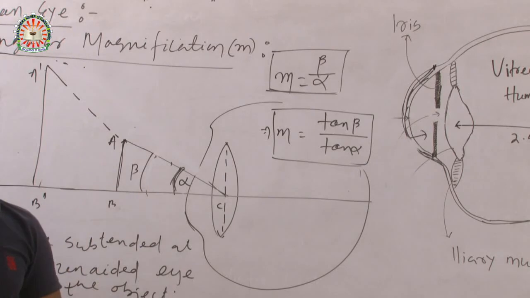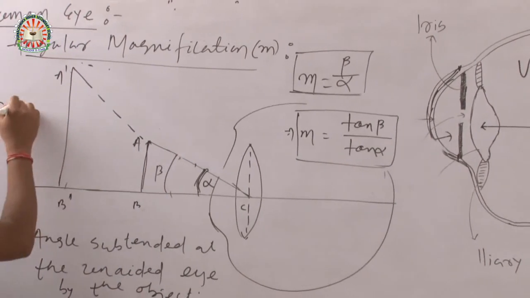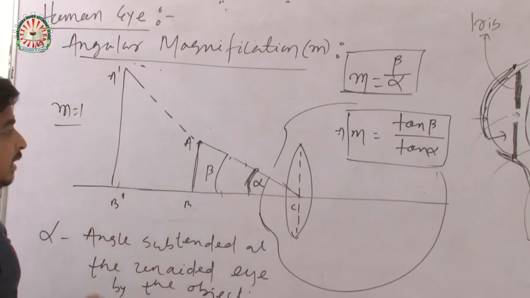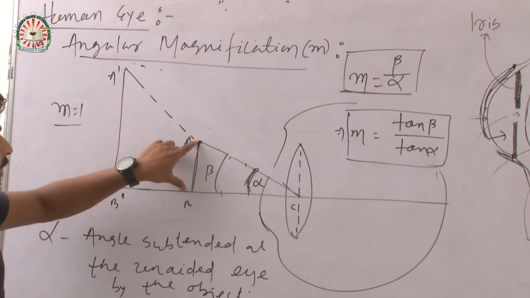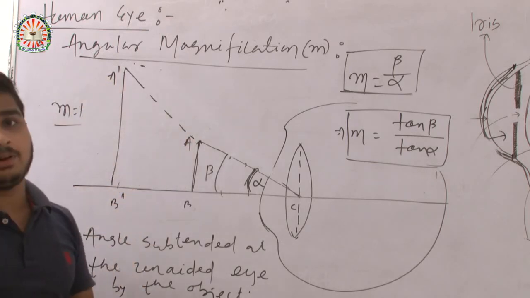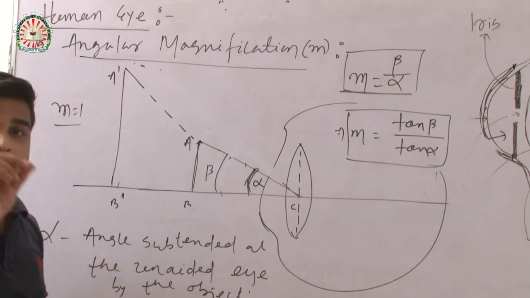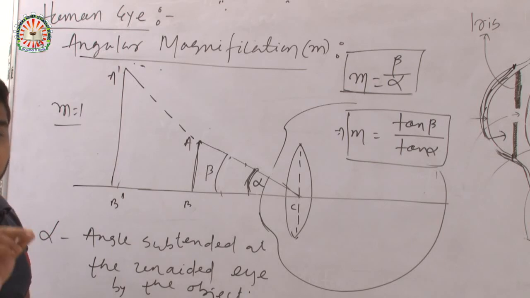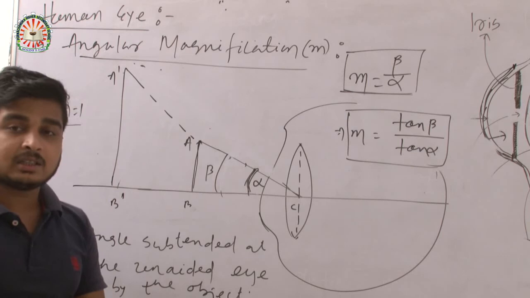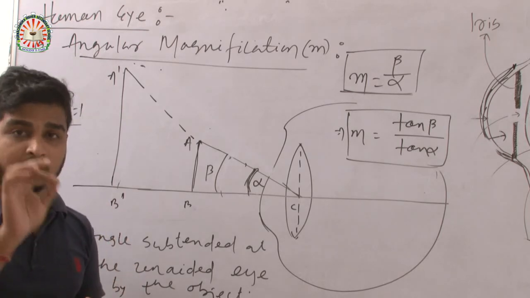So magnification is 1 means what? Same size as the object. Magnification equals 1 means the size of the object equals the size of the image. But here the size of the object is very much less than the size of the image. So there is a twist in the formula: you have to virtually remember that you have to take the object and the image at the same location.